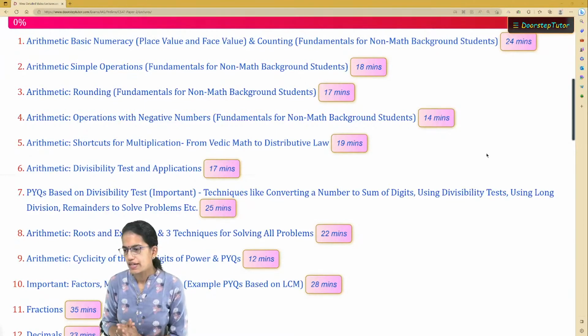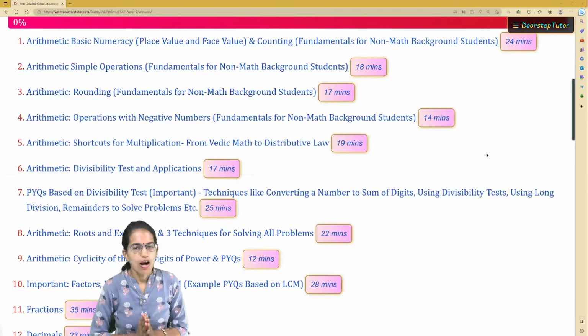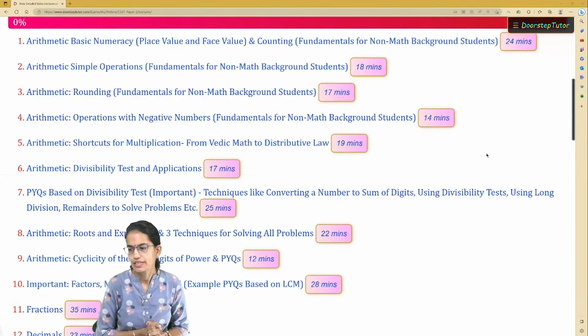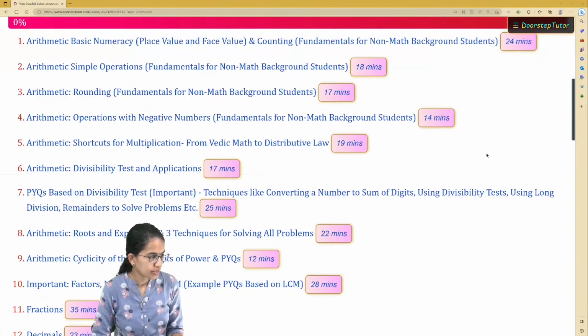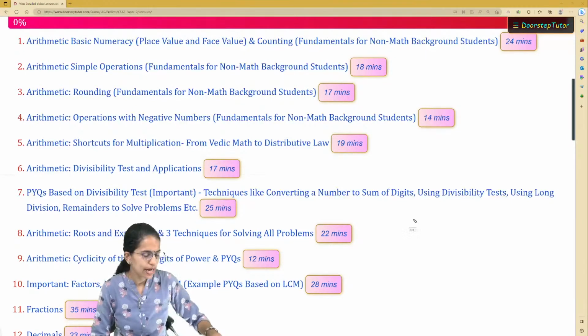Today we would be talking about CSAT paper 2. Last 1 week to go. So what are the key things that you must remember? Now the first thing that we would start with is whether you are from a science background or a commerce background or an arts background. In simple terms, the idea is: are you good at maths or not?